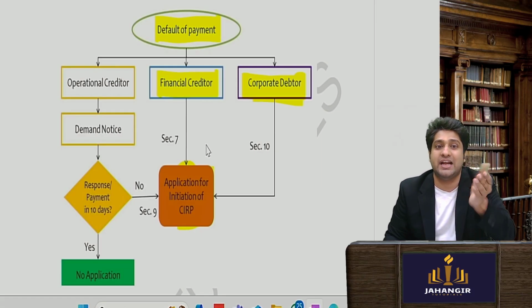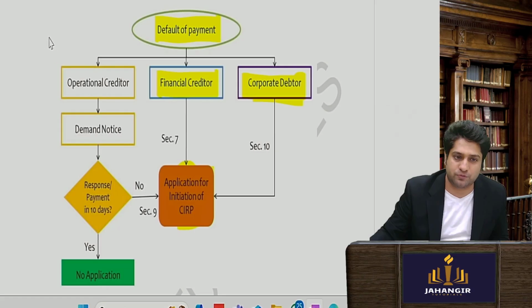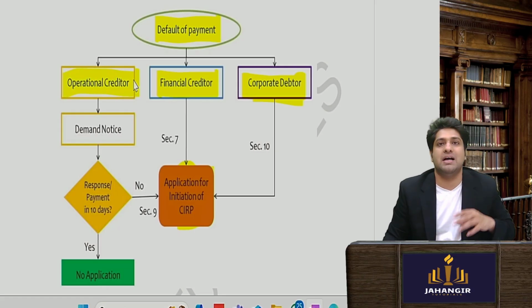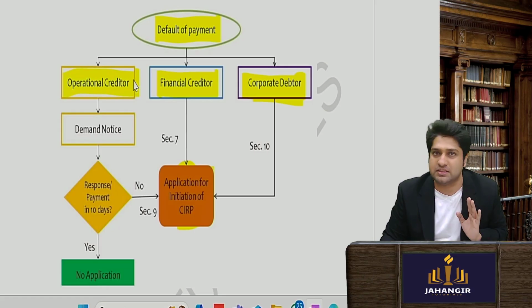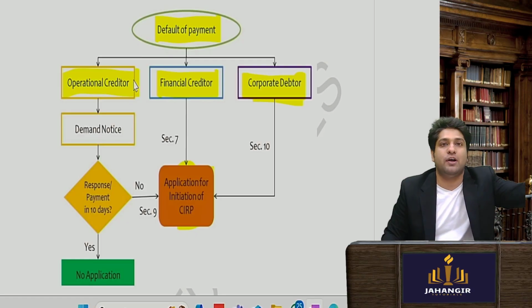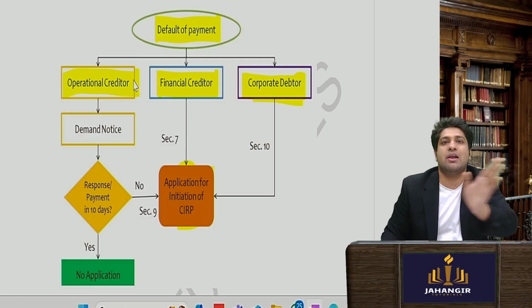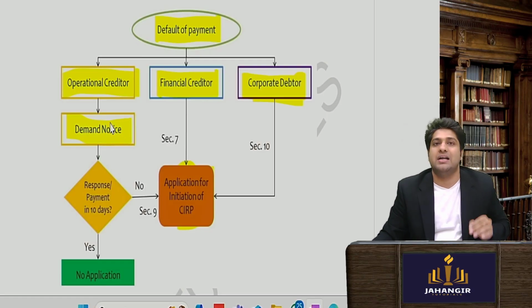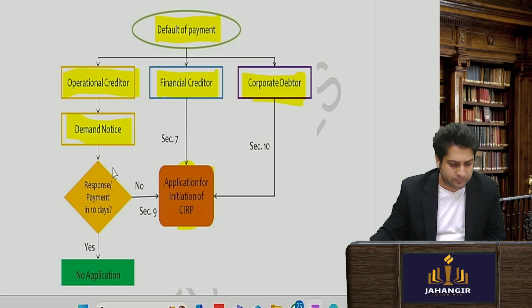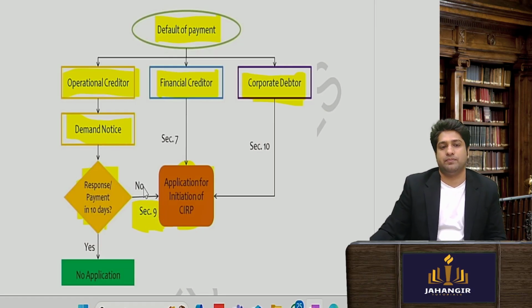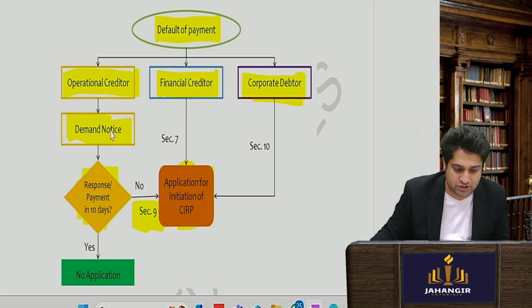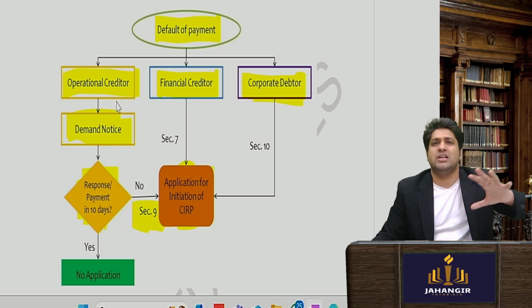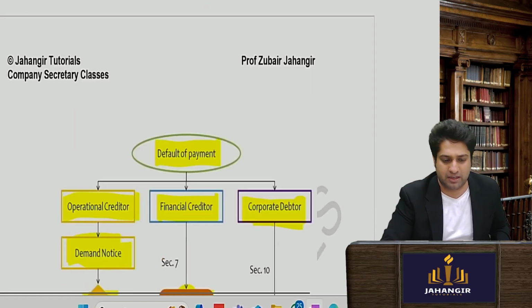Sir, where is section 8 and 9? So that is for an operational creditor. So imagine a supplier of goods and services. If we have defaulted to make a payment to him, he cannot directly go to NCLT, he has to give a demand notice under section 8, and then in section 9 he will file a case for CIRP. So the demand notice is given under section number 8, that is, he has to give a demand, a legal notice that better pay me my money, otherwise I'll go and complain to NCLT.